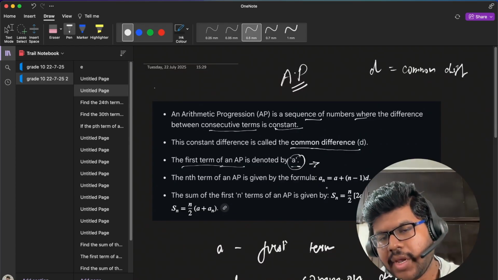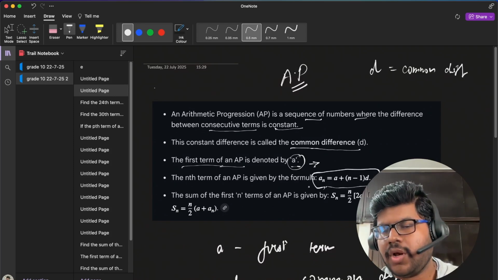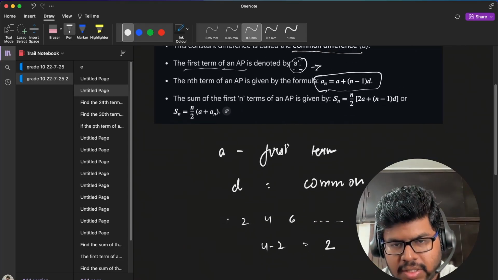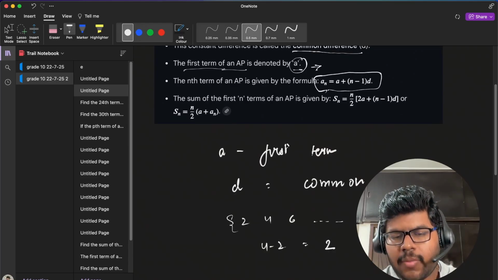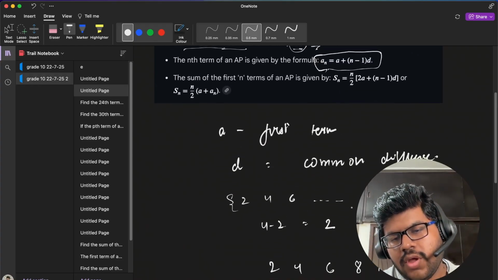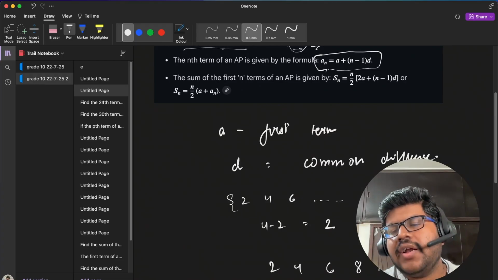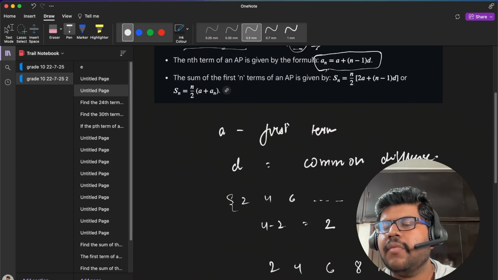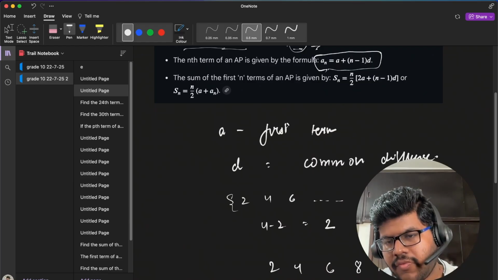Now coming back to the formula, how can we say that this formula is true? To understand that, just see. We have already discussed this common series, which is 2, 4, 6, and so on. We can see that the common difference is 2. Now suppose I want to find the next term after 2, 4, 6. How do you find it? That would be simply by adding the common difference to the last term. So by adding the common difference to the last term, you find the next term.